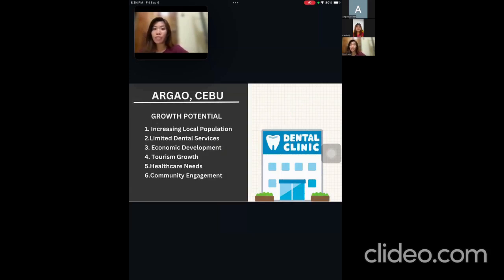The growth potential for a dental clinic in Argao, Cebu is promising due to several factors. Number one, its increasing local population. As Argao develops, the population is growing, and more residents means a higher demand for regular dental care and specialized services. Number two, limited dental services.